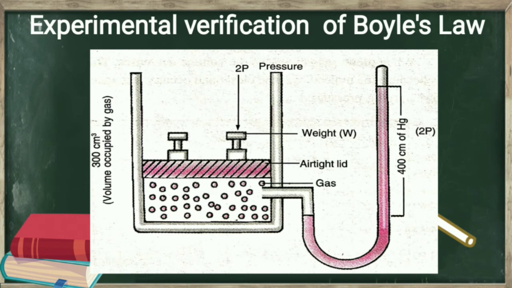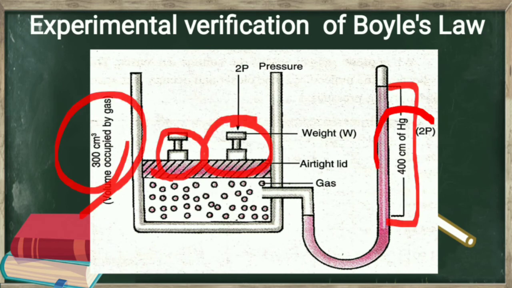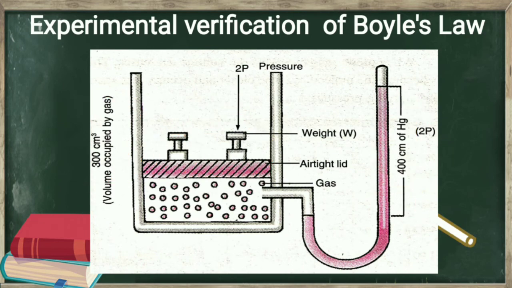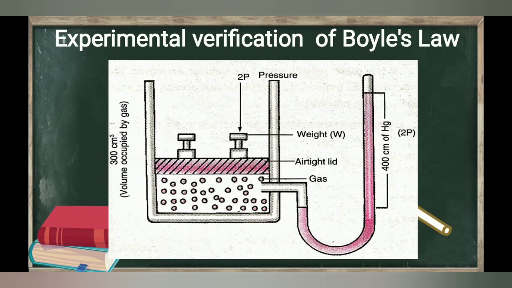When on the same setup, two equal weights are kept, then it is found that the volume decreases to 300 cubic centimeter and its pressure increases to 400 centimeter of mercury. So we can conclude from here that more is the weight, lesser is the volume and vice versa. When the weight W is kept on the lid, then the pressure is P. When weight 2W is there, then the pressure doubles itself, that is it becomes 2 into P.